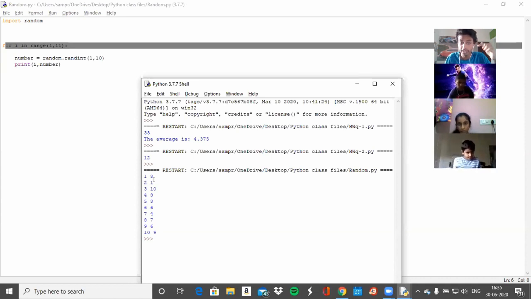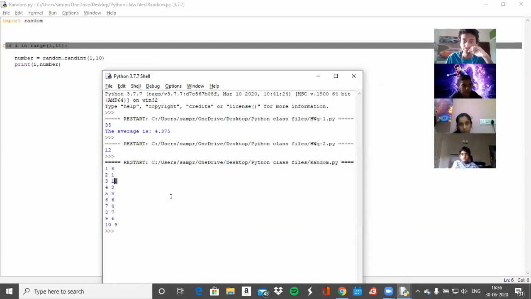The second time gave me 1. The third time I ran it, it gave me 10. The fourth time it gave me 8, right? So it's randomized. When you use random.randint 1 comma 10, or whatever range you want to keep, the first value and the last value, it'll keep on giving you random numbers. Okay? Is this clear? What random.randint can do?